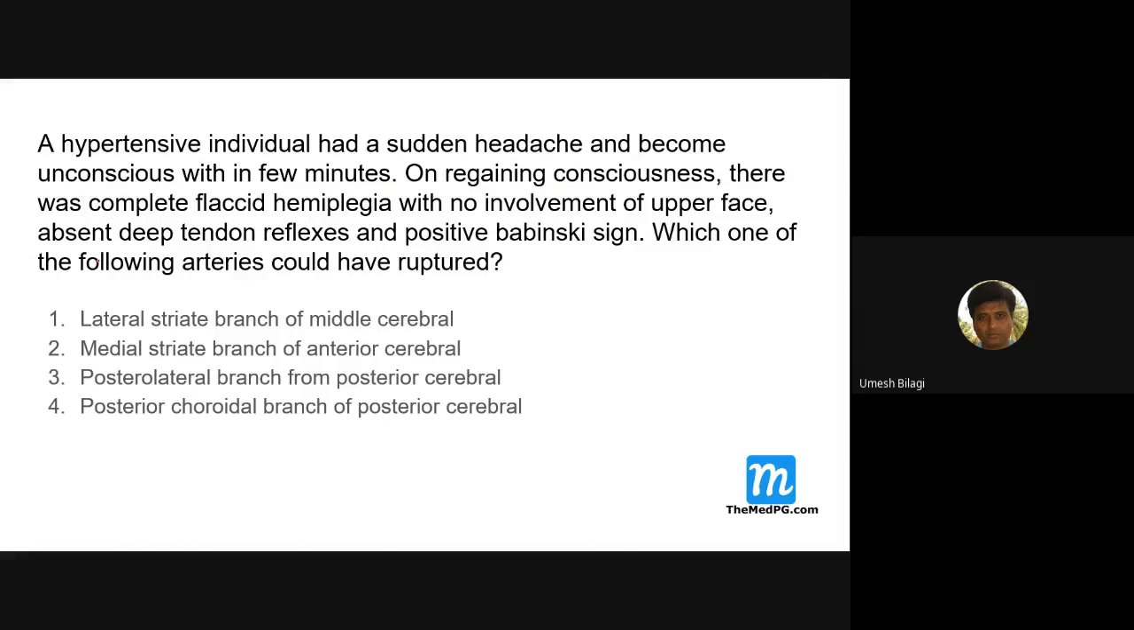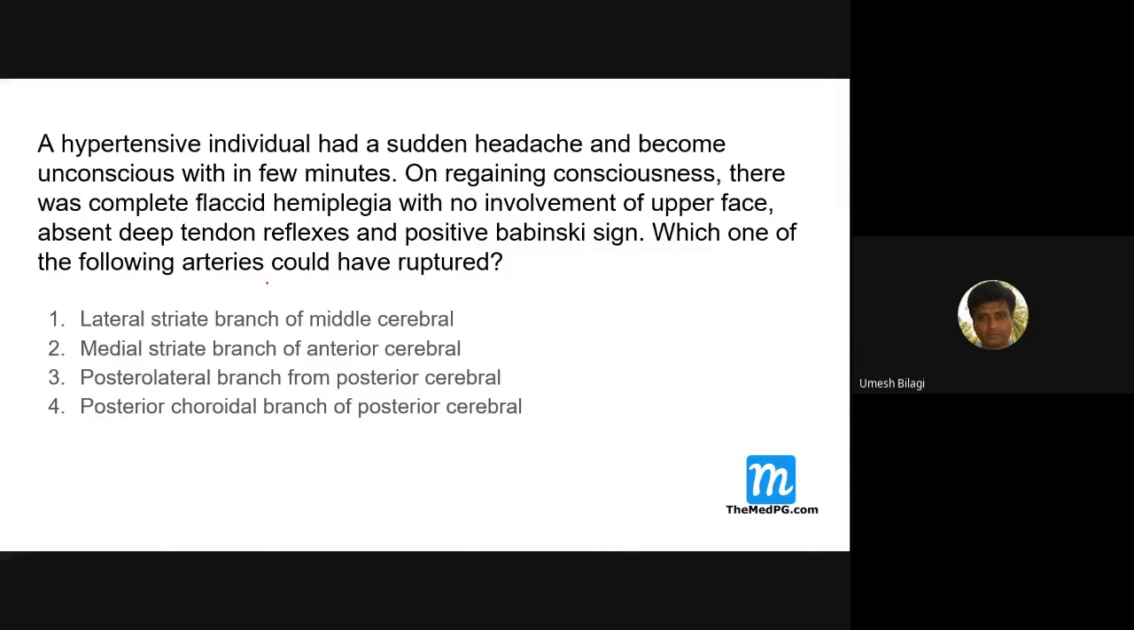There is absent tendon reflex. That is neurogenic shock. Later on, they'll develop what? Spasticity. They can develop spasticity. But initially, there is a flaccid hemiplegia. Later on, they regain, and of course you can see Babinski's sign, which is a sign of pyramidal tract involvement.